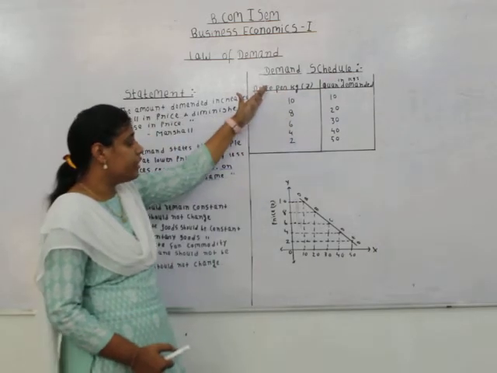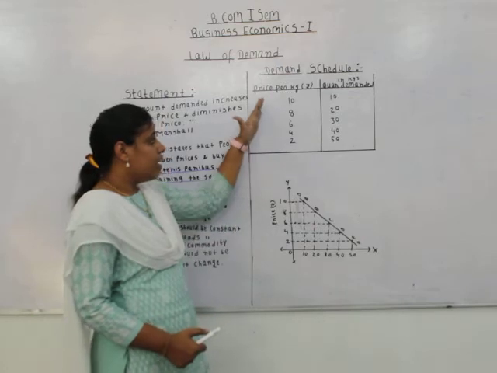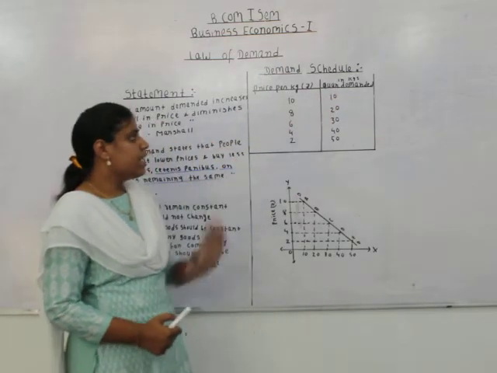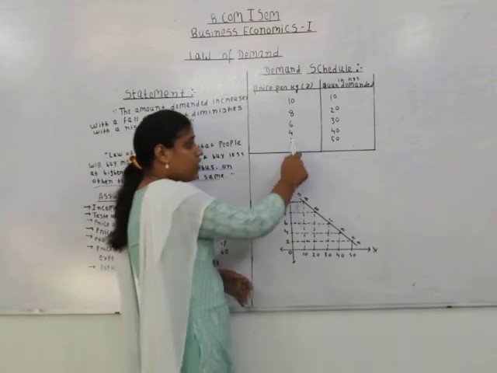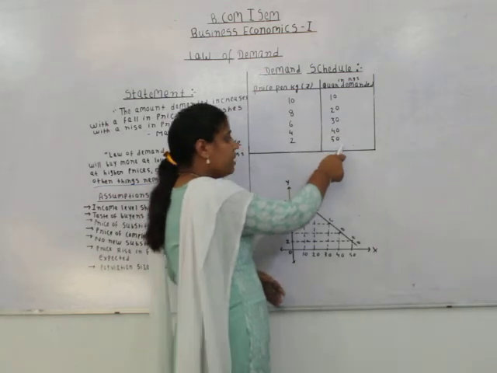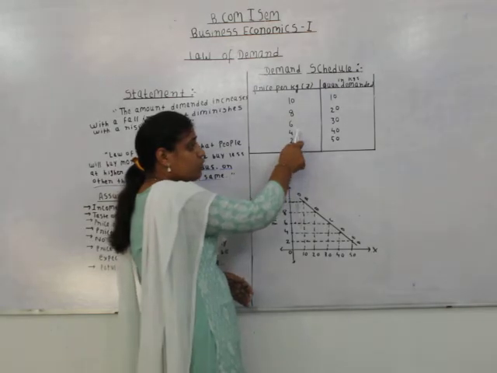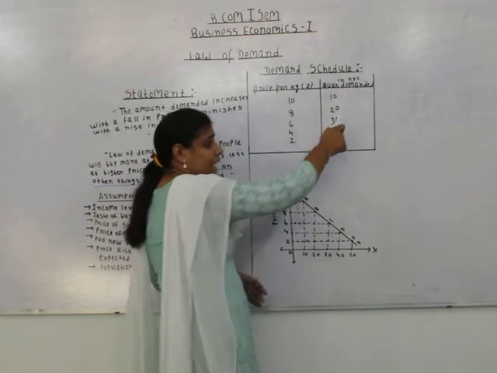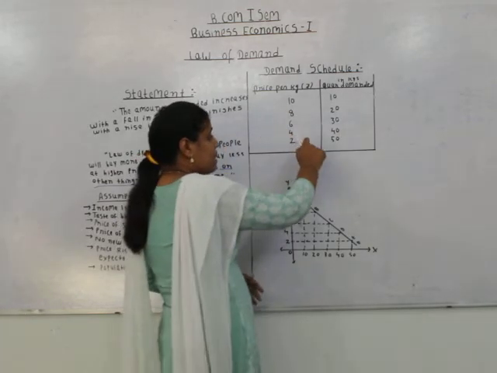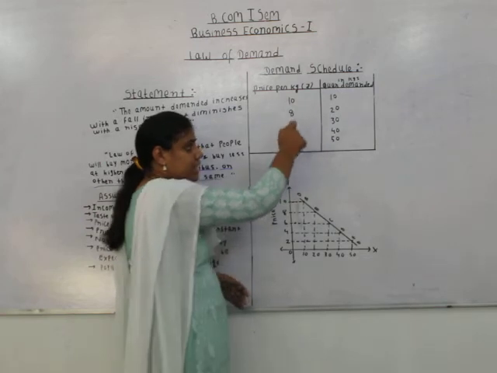Here in this schedule, the various price levels have been shown, and as per the changes in price, how the demand is behaving is also given. See, when the price of the commodity is rupees 2, then the quantity demanded was 50. When the price increases from rupees 2 to rupees 4, then the quantity demanded has declined from 50 kgs to 40 kgs.